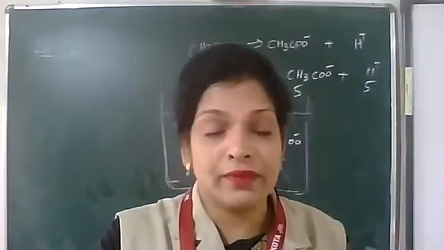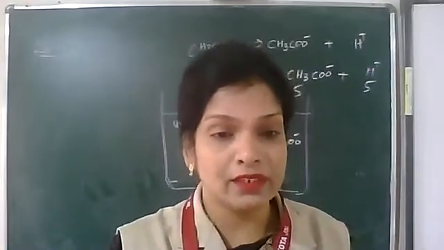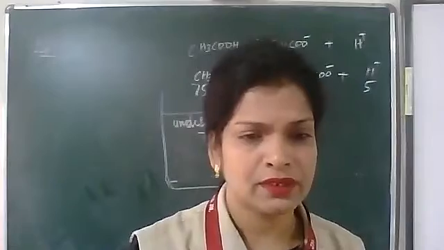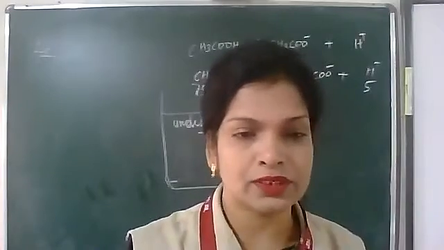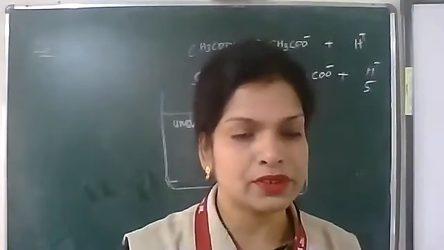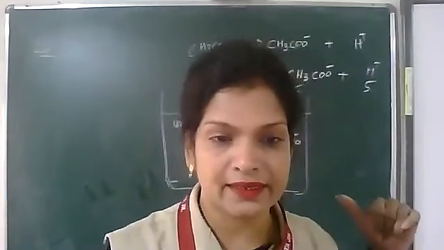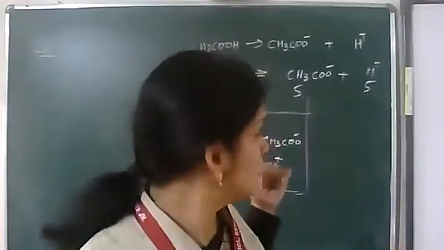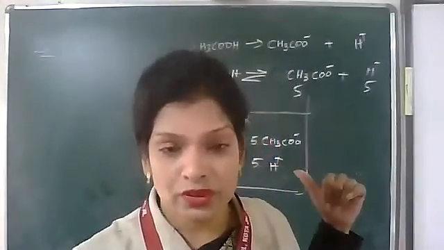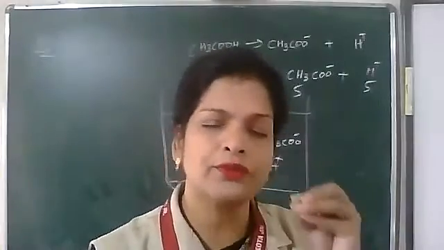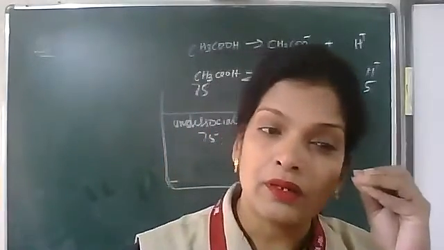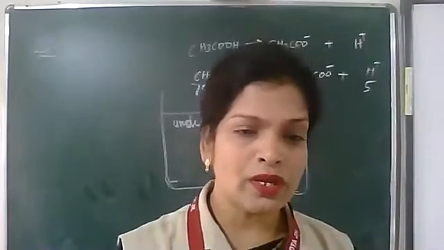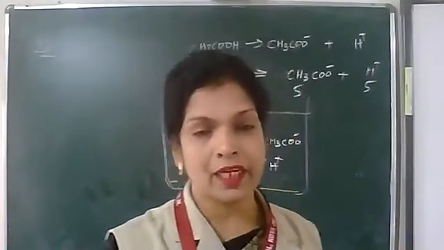Some acids are very weak, some acids are very strong. For example, mineral acids: HCl, complete dissociation. HNO3, complete dissociation. H2SO4, complete dissociation. But organic acids like acetic acid show weak dissociation. Weak dissociation means only a very small number of acid molecules got dissociated. So now we are going to the ionic equilibrium.